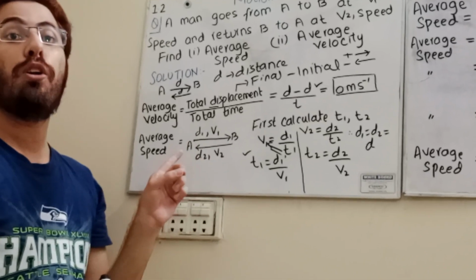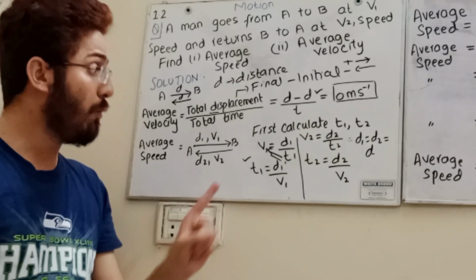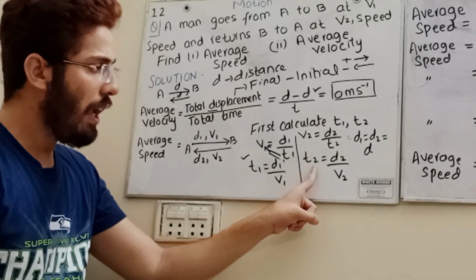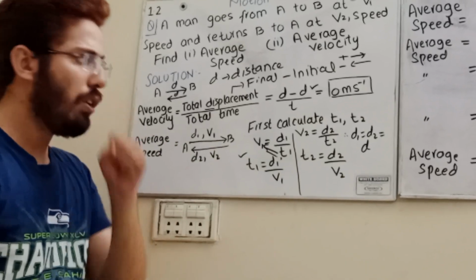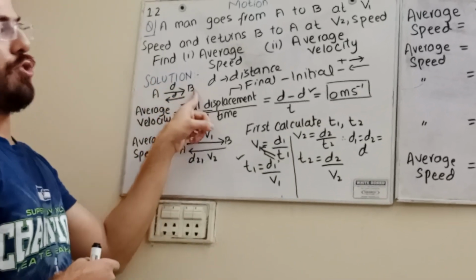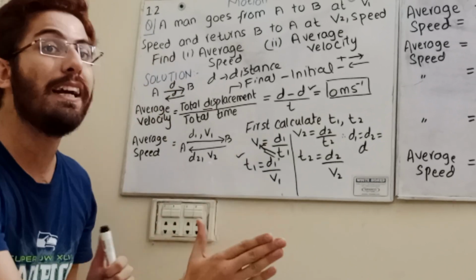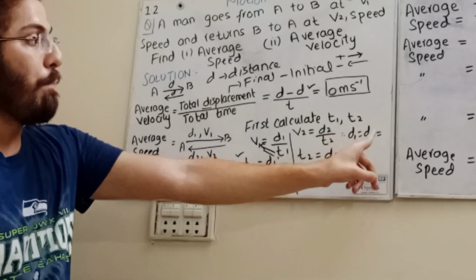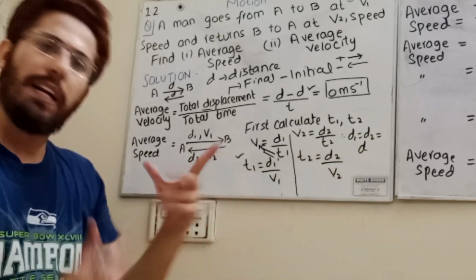In this type of solution, you need to find T1, and similarly T2. Remember that in this question the forward distance and backward distance are both equal to D.